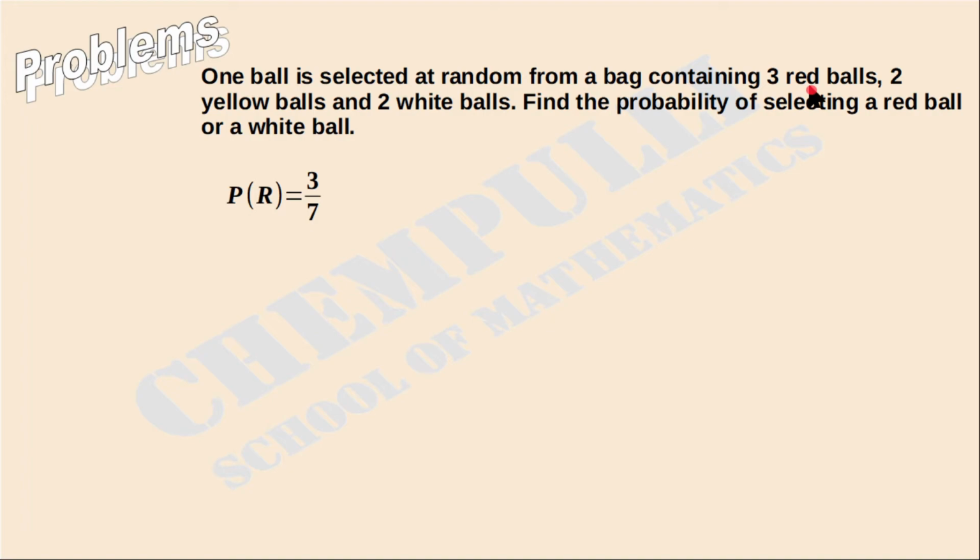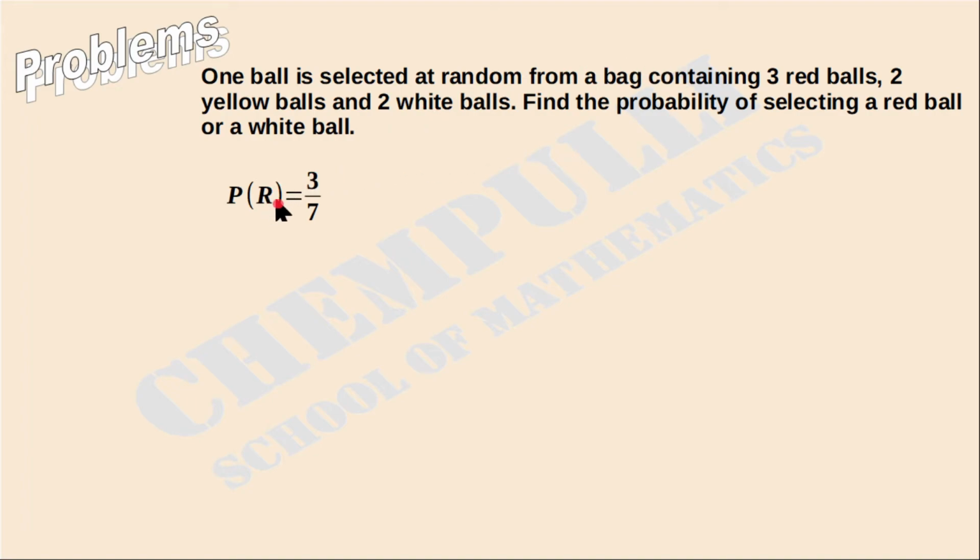Here total how many balls are there? That bag contains how many balls in total? Total 3 plus 2 plus 2. Total 7 balls are there. That is, possible outcomes are 7. Okay, that is total number of outcomes 7.